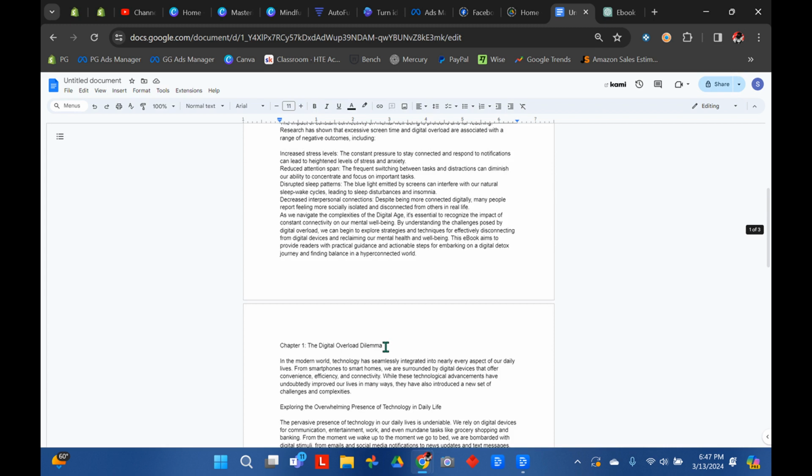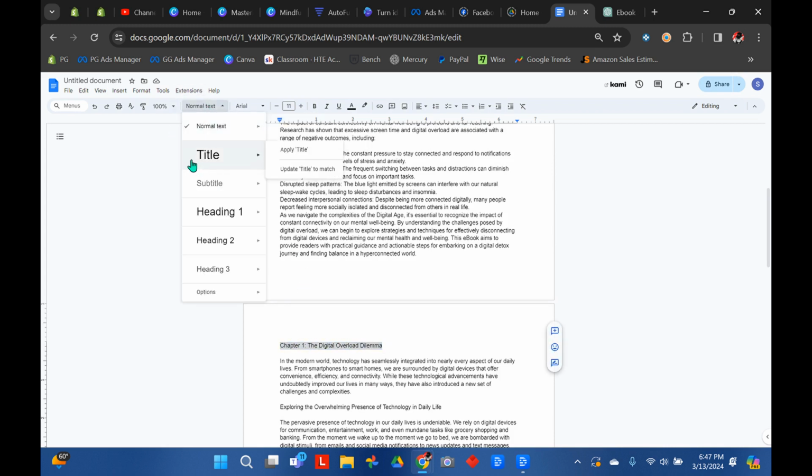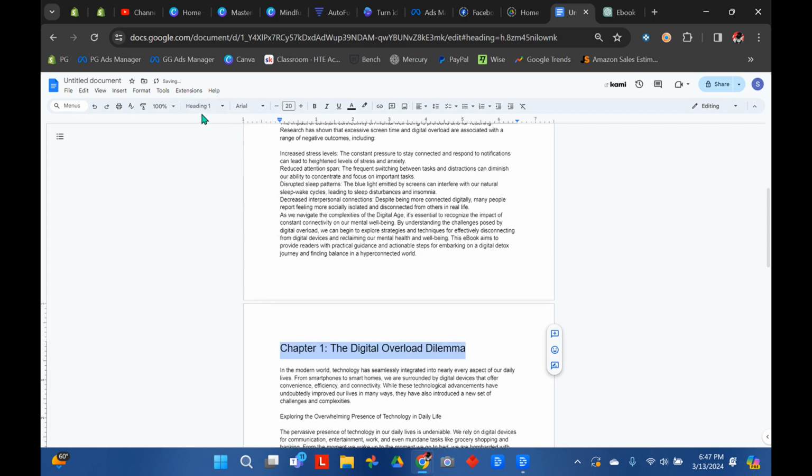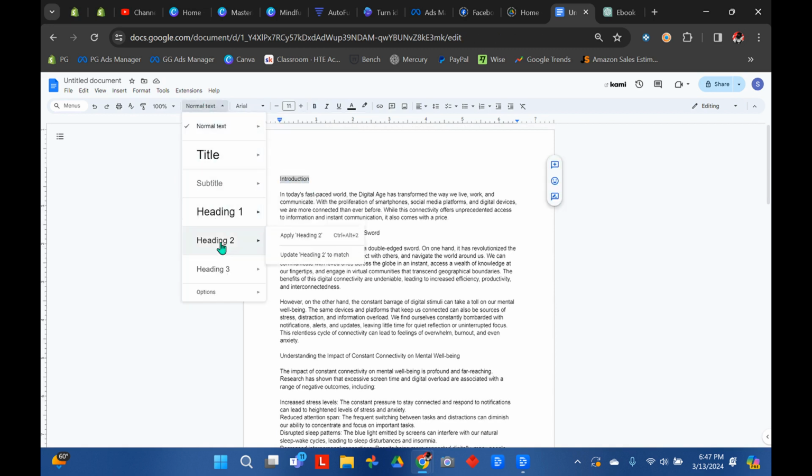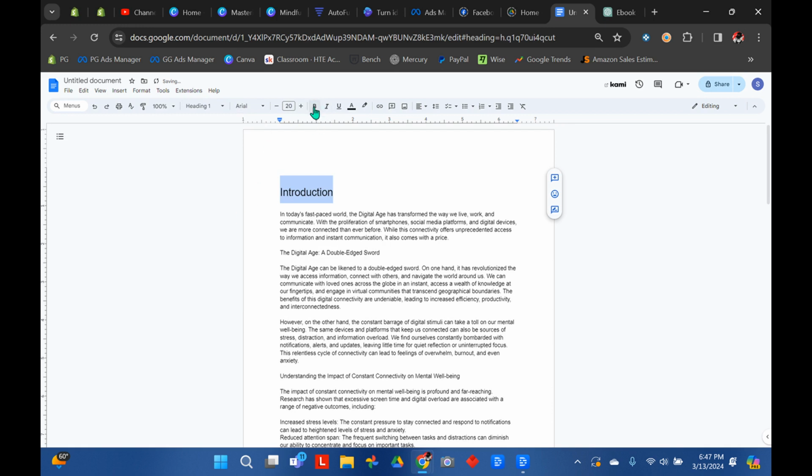Go all the way back through each chapter heading, highlight it, go up here, heading, bold. This just makes everything look better, like an actual book. Again, heading, bold, do that through your whole book. Any of these headings that are within the chapters, just highlight them and bolden them. Okay. It makes it look a lot better.